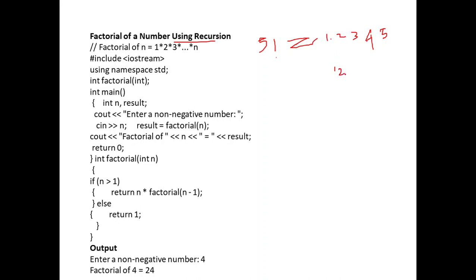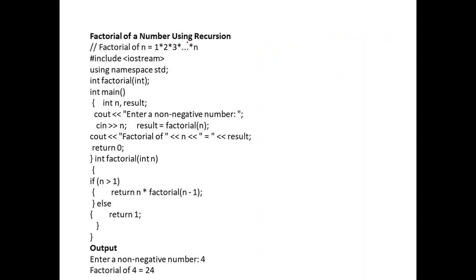So 5 factorial is 120, right? 5 factorial means 5 into 4 into 3 into 2 into 1.